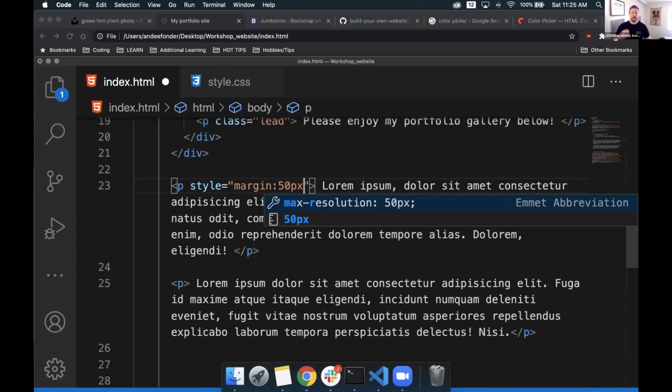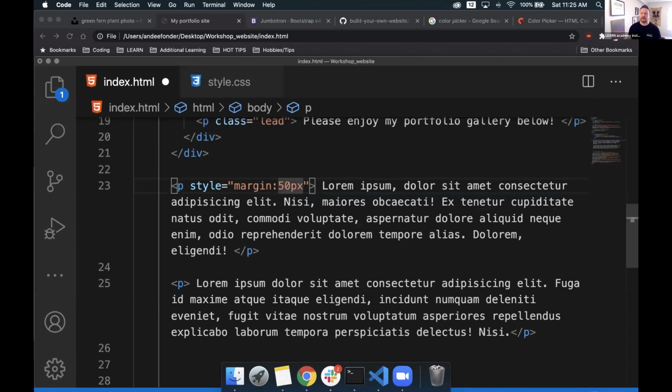So I know that I want about 50 pixels worth of space on each side. What is a pixel? It's kind of hard to explain the measurement of a pixel, actually. It can be different per size of a screen. I've just been doing this so long that I know about 50 pixels work pretty well. You can put anything you want here as far as different pixel sizes and play with it. You're not going to break anything permanently. Have fun with it.